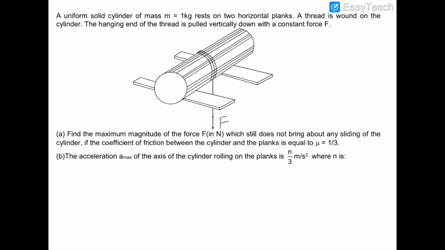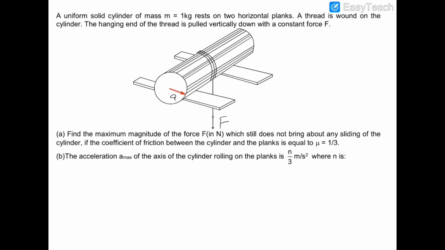Now it is given that the coefficient of friction is 1 by 3 for the cylinder and these planks. So we have to find out the maximum possible value of F and the angular acceleration, in fact linear acceleration, for which this cylinder would not slide and it would always roll purely on these planks. So first of all, let us consider that the center of the cylinder is moving with an acceleration of a